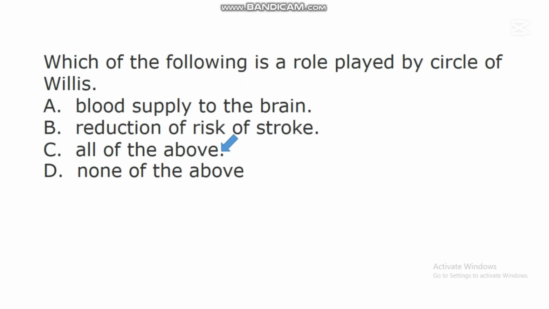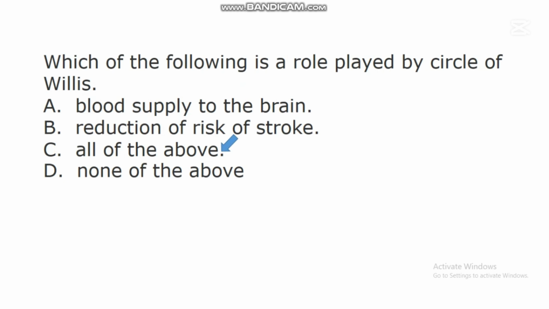So there are many arteries that work together, there are many arteries that are connected, and they play a great role in distributing or in conveying blood to the brain, so that the brain can take the components of blood such as oxygen for its proper function. So this circle of Willis helps in supply of blood to the brain. Research has shown that it also